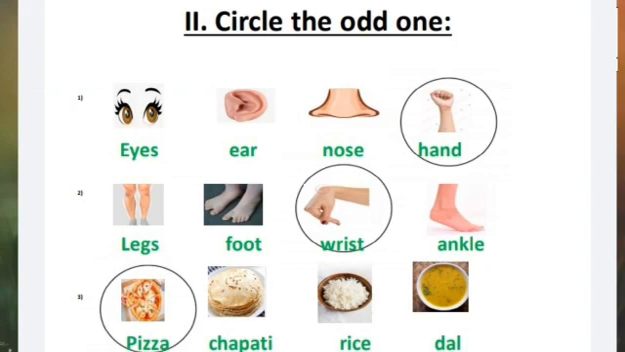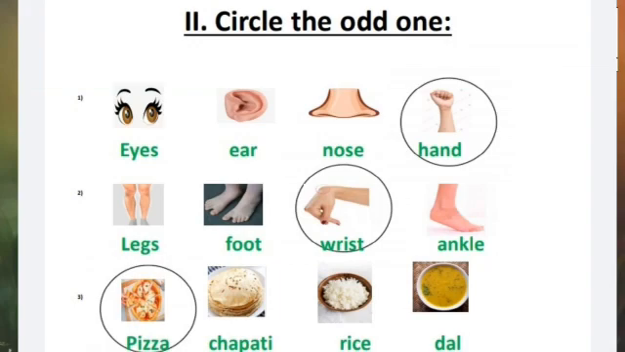So children, in your classwork you don't draw the images. You can write the names of those things. So eyes, ear, nose and hand. Which is the odd one? Hand. Second one, legs, foot, wrist, ankle.